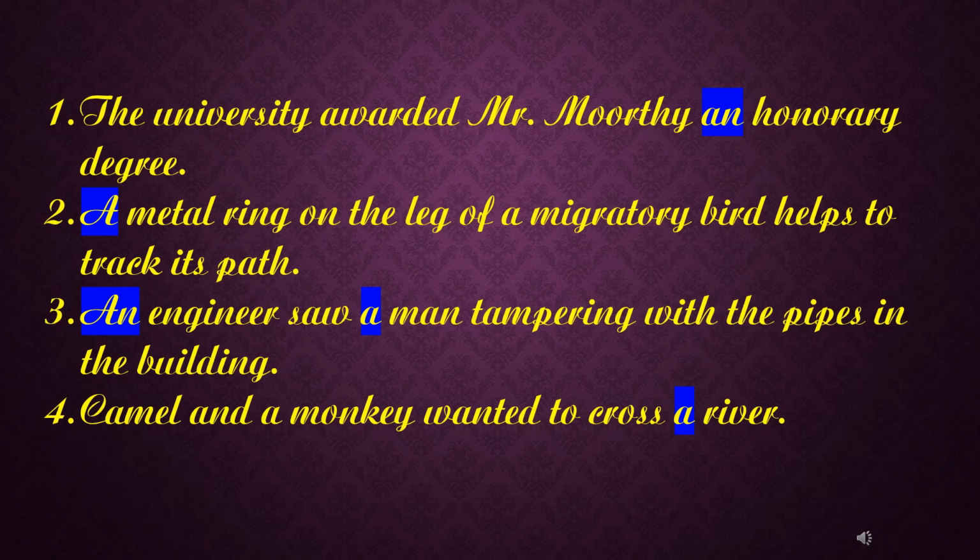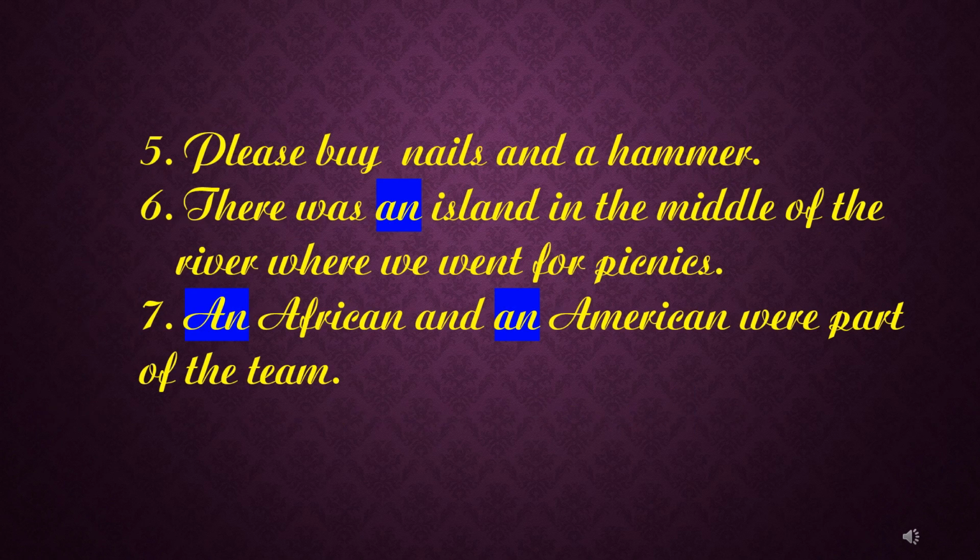Third, an engineer saw a man tampering with the pipes in the building. Fourth, a camel and a monkey wanted to cross a river. Fifth, please buy nails and a hammer. Sixth, there was an island in the middle of the river where we went for picnics. Seventh, an African and an American were part of the team.